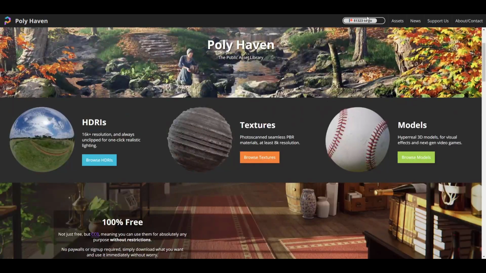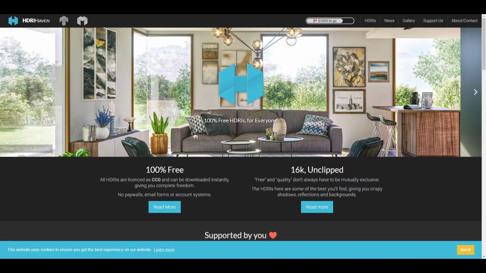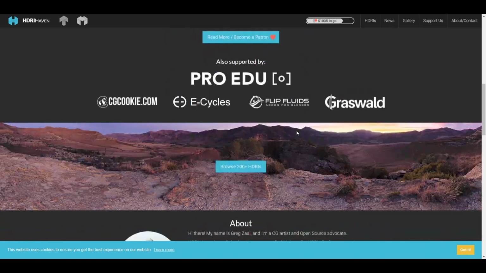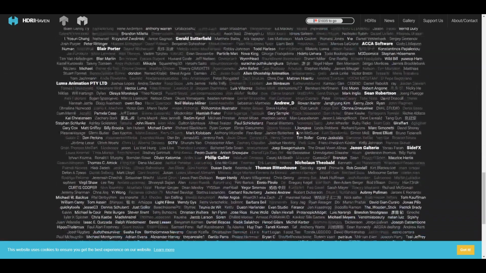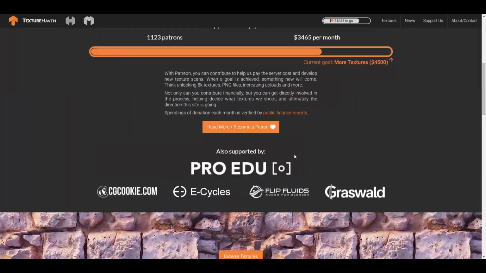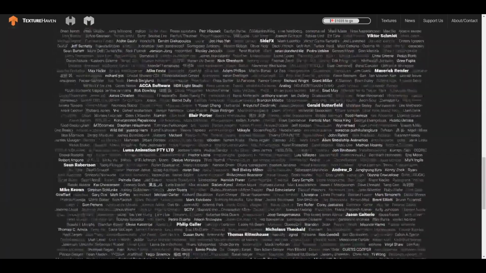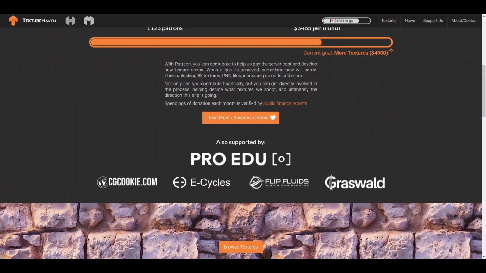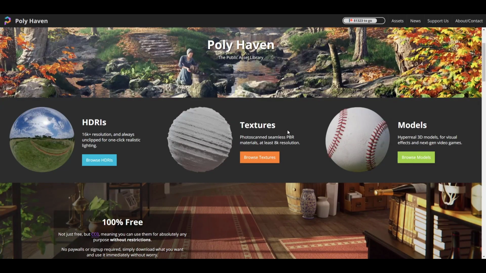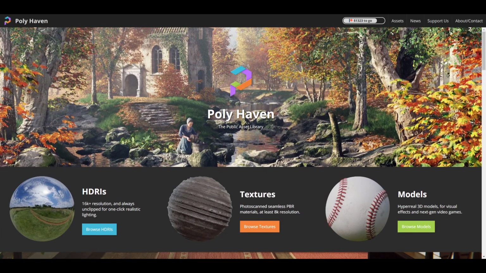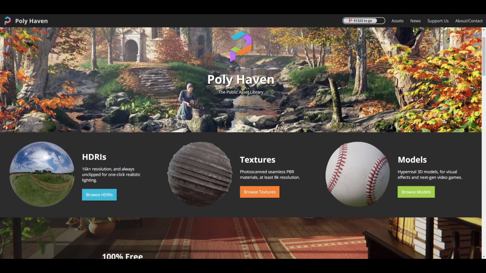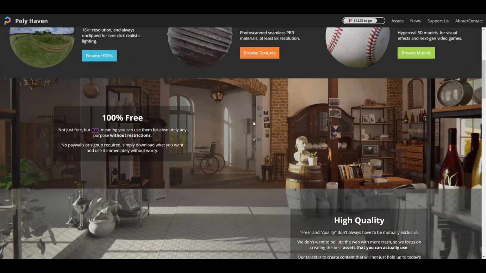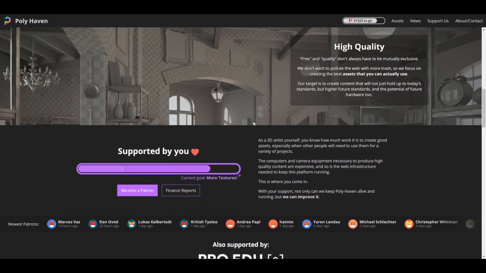Although the websites are still available, so if you go over to the HDRI Heaven, that is still also available for those who still want to go to this website. And yes, if you also go over to sites like Texture Heaven and also the 3D Heaven, those websites are also available. But the Polyheaven is more like a unification of everything together. So just in case you want to find a place where you can find 3D assets, you want to find textures, you want to find your HDRs, you can find all of these in one place.